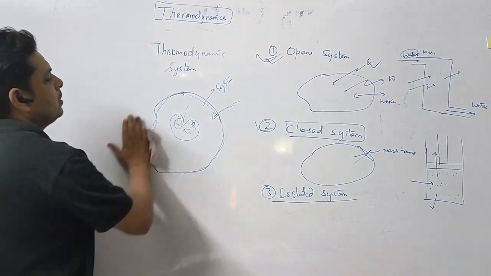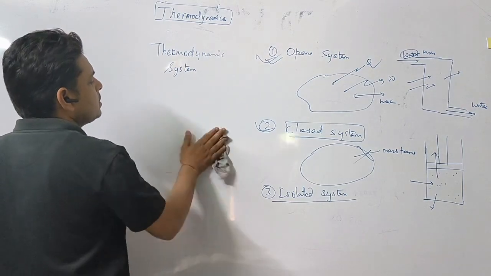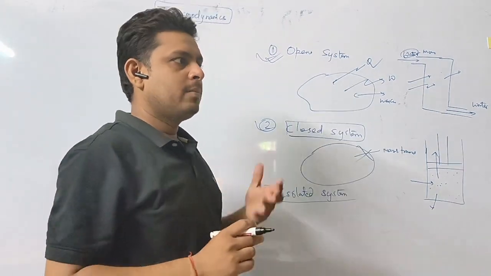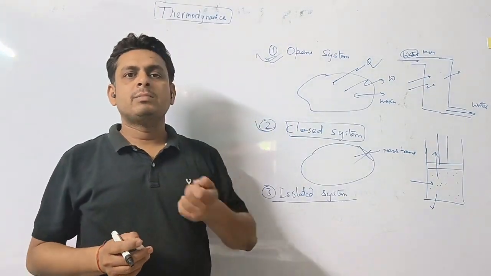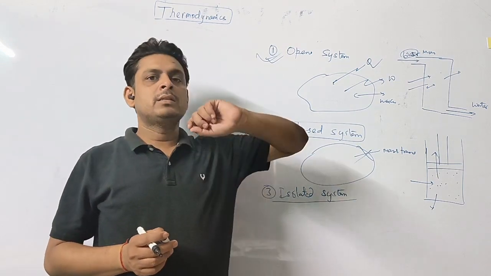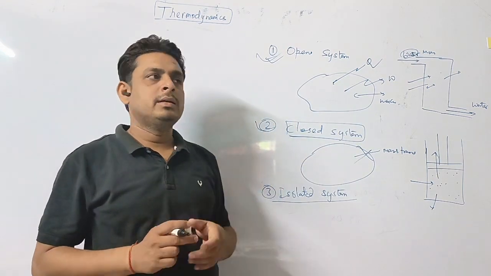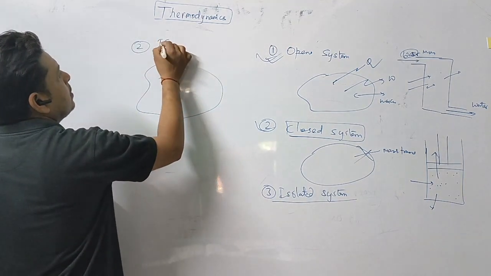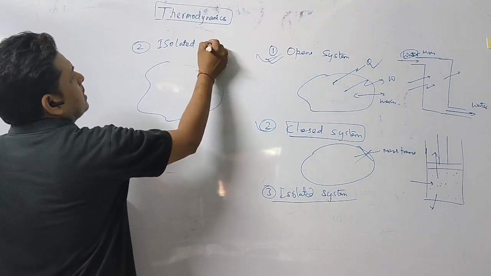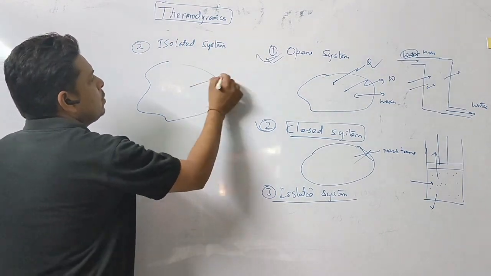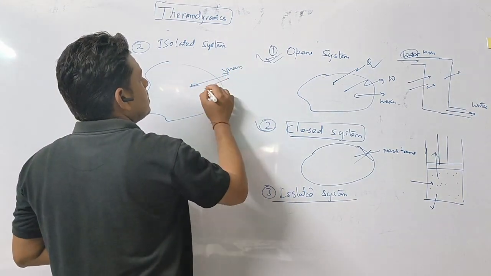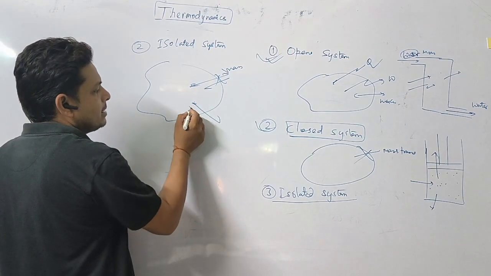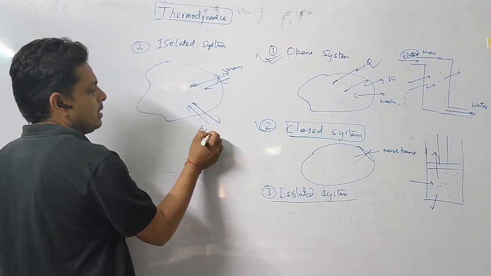What is an isolated system? Let it be clear what isolation means. I think everyone knows, in the Corona time, we came across this word, that a patient had been isolated. Isolated means there is no exchange of either food or commodity. In this case, there is neither transfer of mass, nor any heat transfer or energy in any form. See here, isolated system. No mass transfer occurs, and no heat transfer is there.